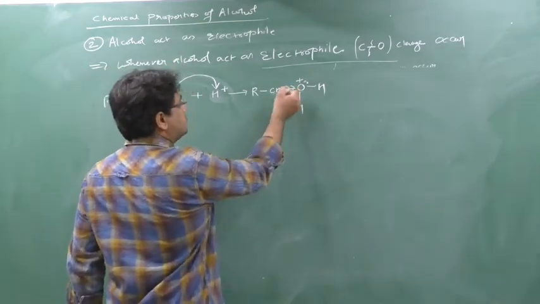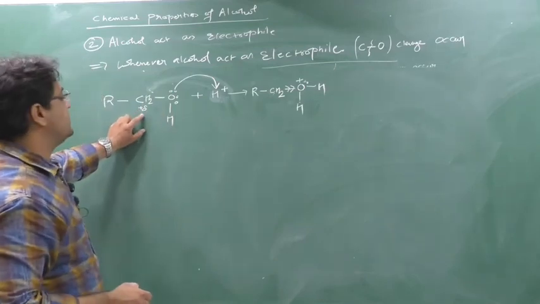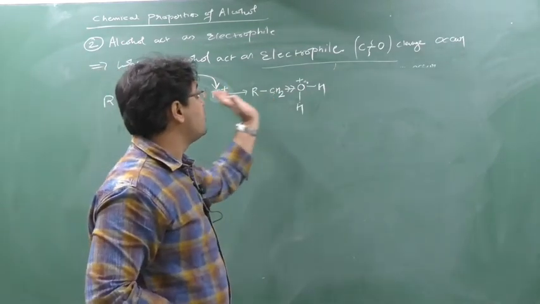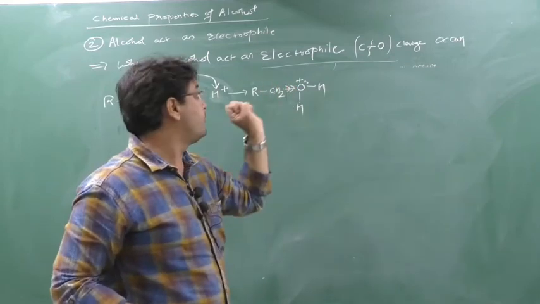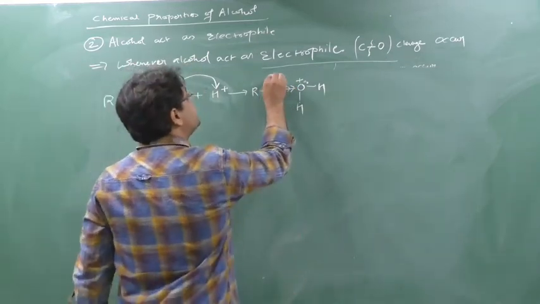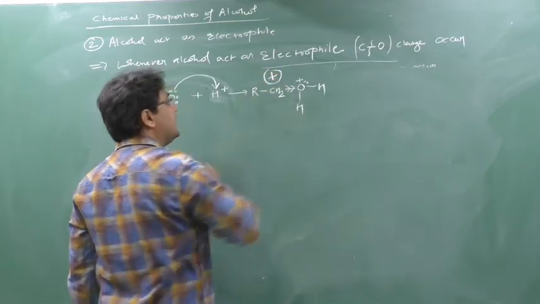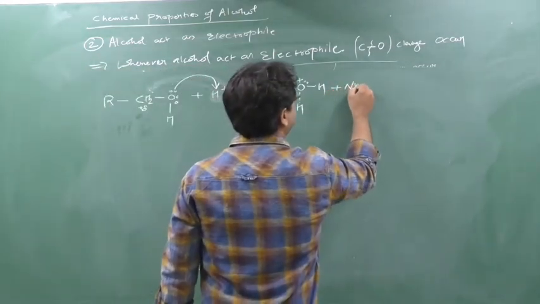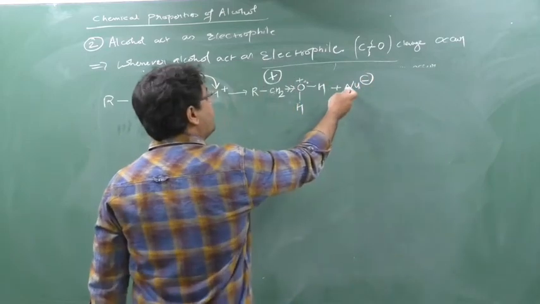Previously there was only a positive charge on this CH2. Now, once more from this positive charge, oxygen started attracting the electron from this CH2 again. So here the positive charge will develop more. Now what happens? This nucleophile will come here.